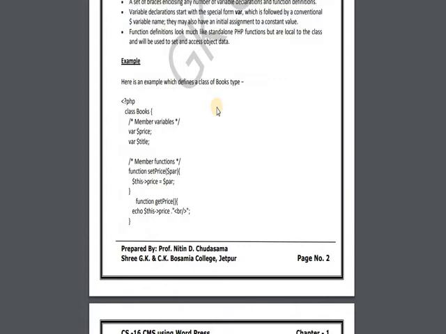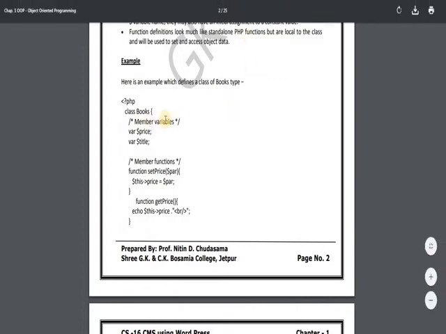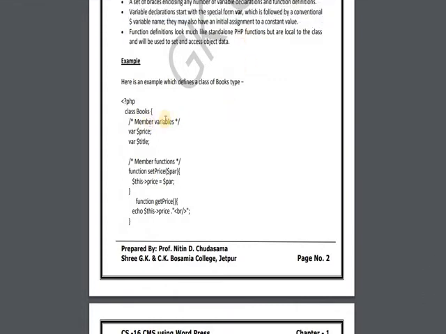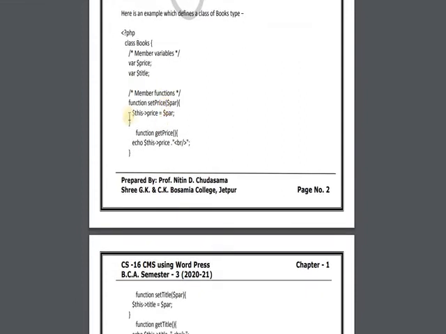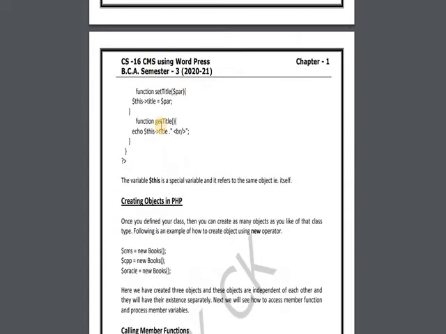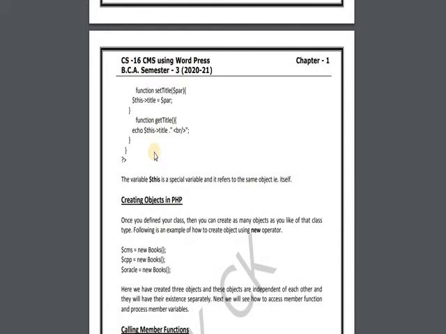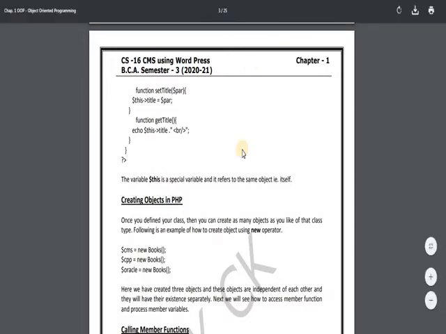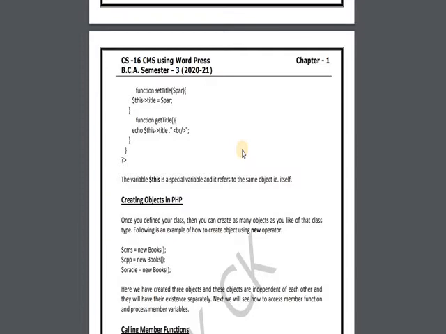Also we have seen one example of a Books class, then different member variables, member functions, and then the closing curly brace of the class. See, these are the basic things, and I am revising all the chapters. If a person is absent on a particular day, then he or she can understand the entire topic, or can briefly revise the topic. That's why I am doing the revision, and after that we will do a question answer session also.